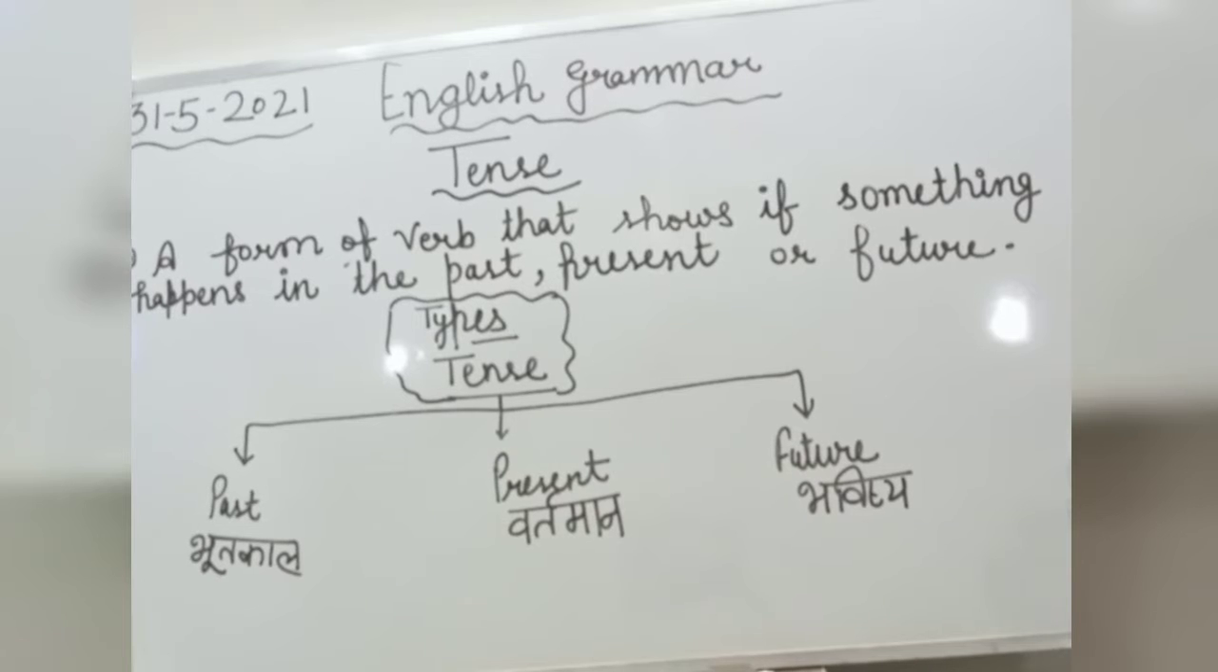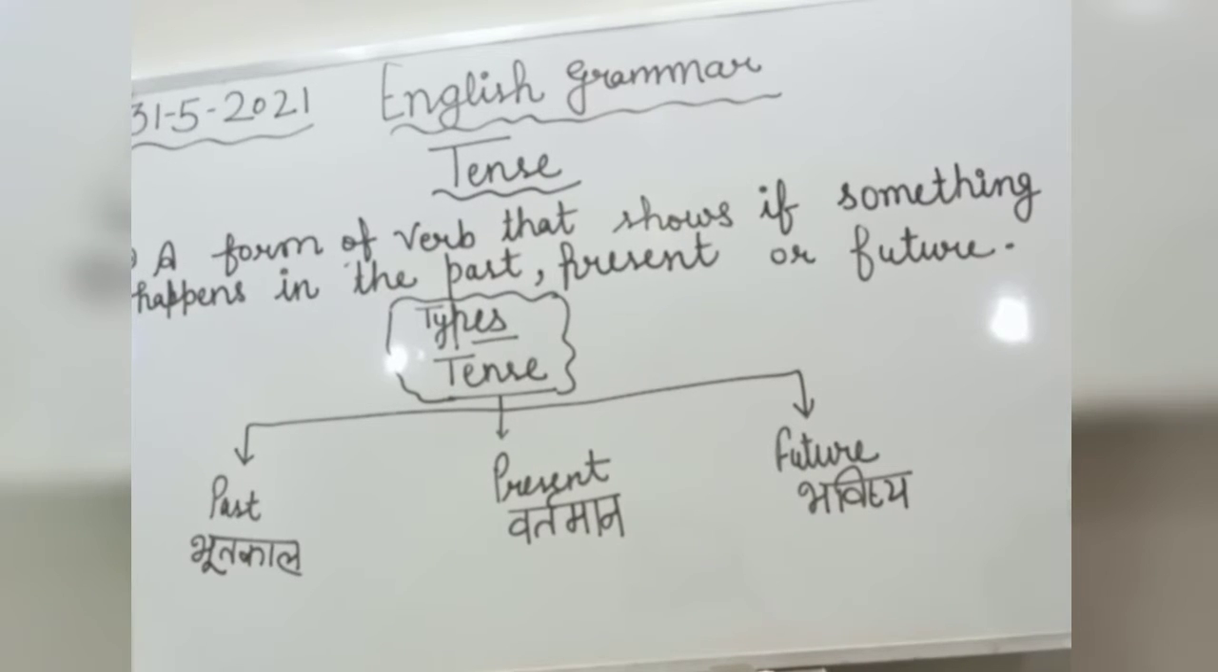First of all, I would like to clear you what is tense. Tense is a form of verb that shows if something happens in the past, present or future. Means tense is a form of verb. Verb's form that shows what is happening, what happened or what will happen in future.